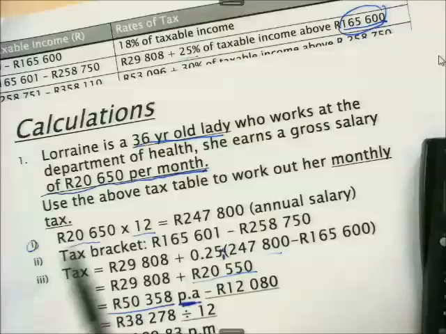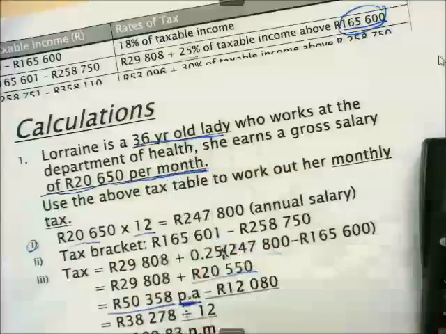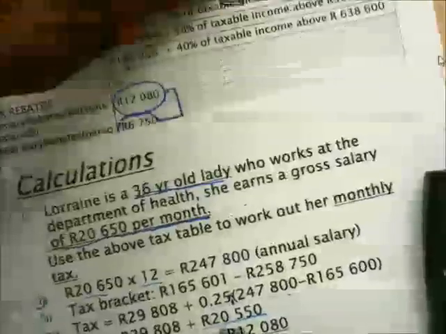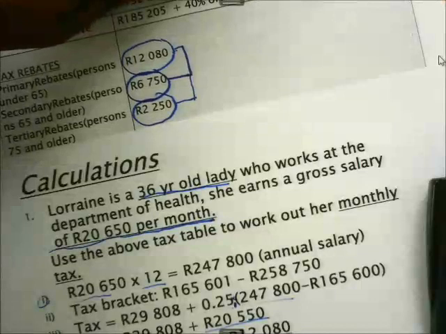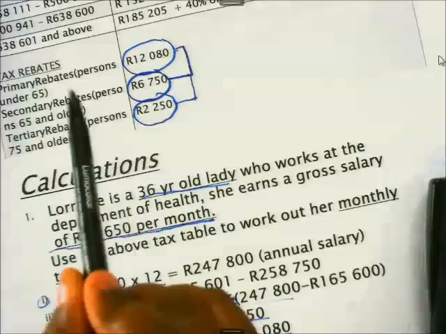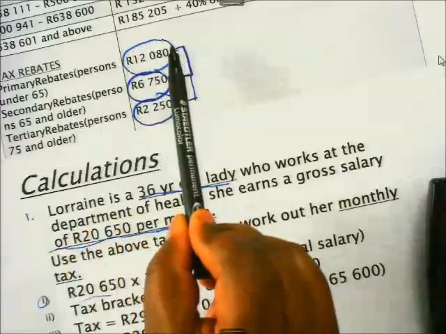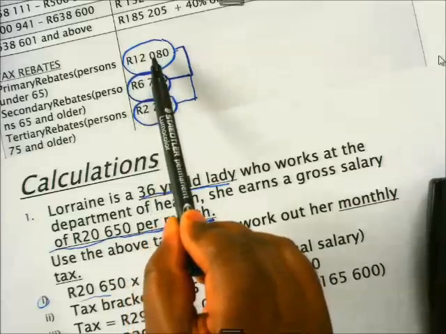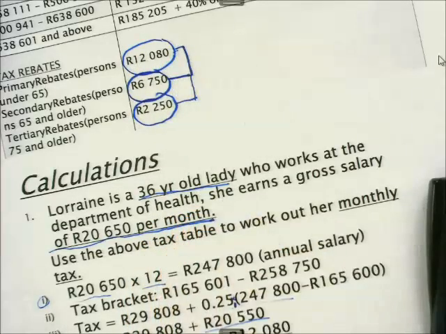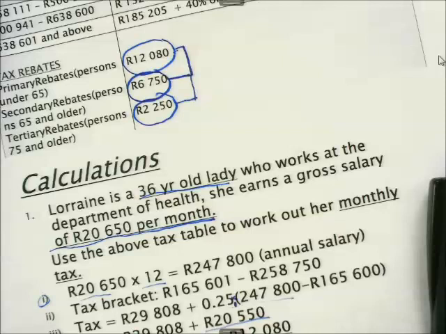And then when Lorraine is 36 years old, our tax rebate says her discount is 12,080 rands. Now this is minus 12,080 rands.